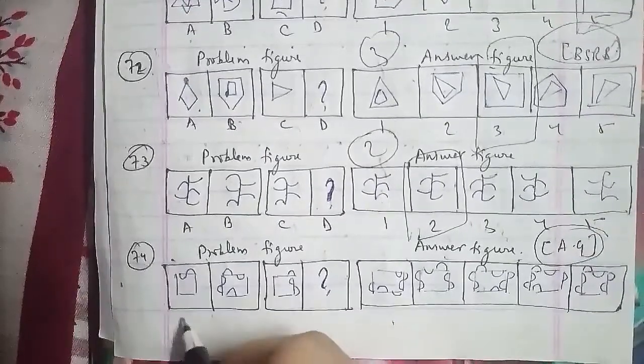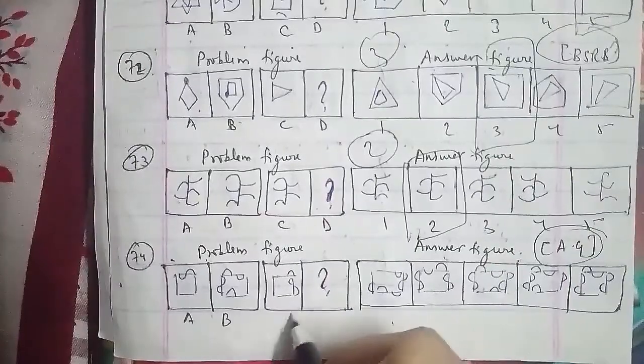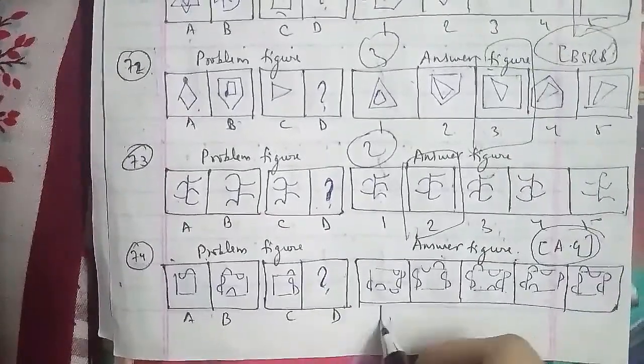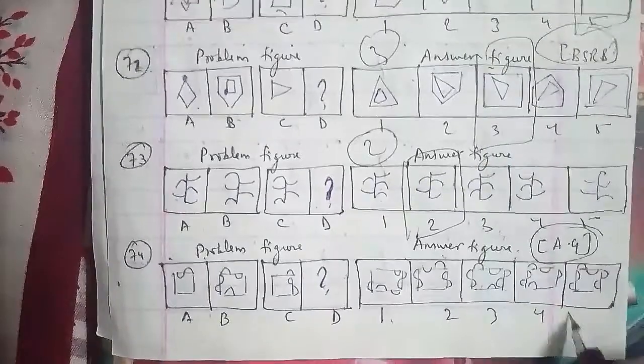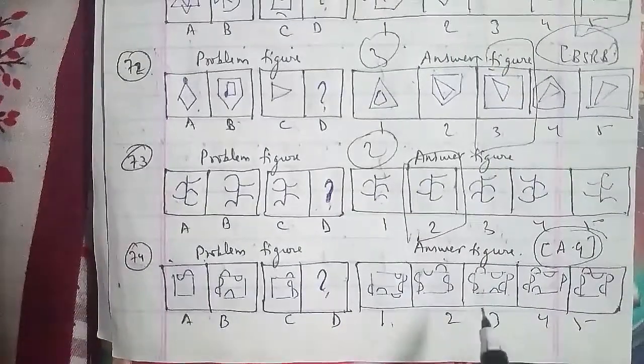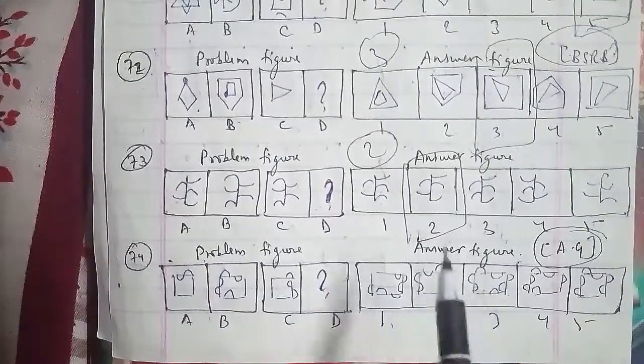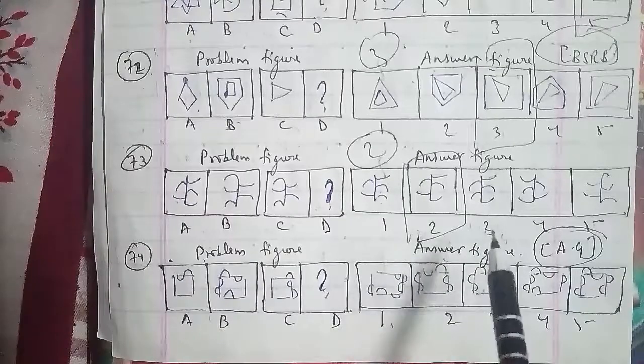So the D figure that we have to find out is here among the answer figures 1, 2, 3, 4, 5. The figure that will be the right answer is the fifth figure for this question as well. Let's go ahead with the 75th question of the session that we have to discuss here.